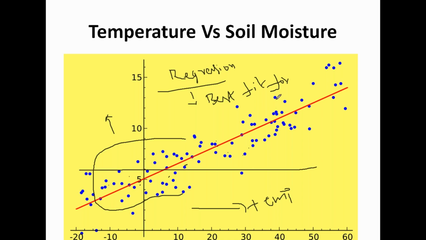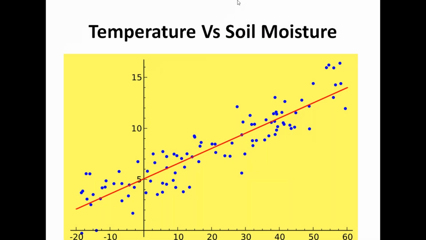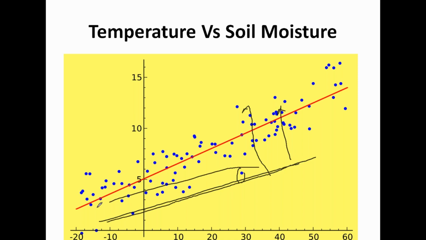If I draw a line like this, what happens? Please tell me. We have to draw a line which satisfies all these points, meaning this line should be very near to all the points. This line is near to this point, but it is too far from this particular point. So we should not draw a line like this, because this is not the best fit for these data points.